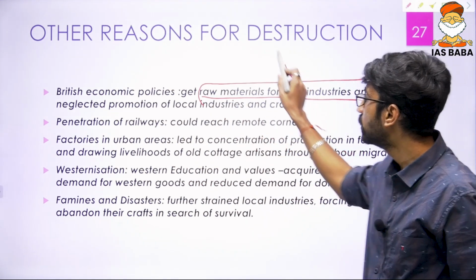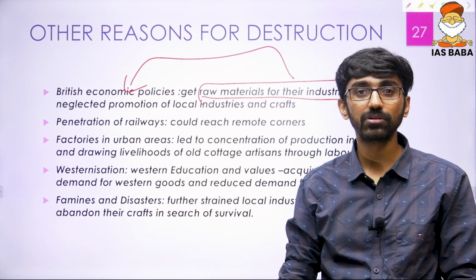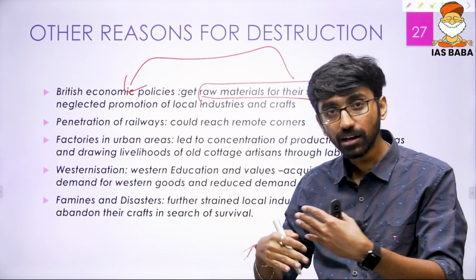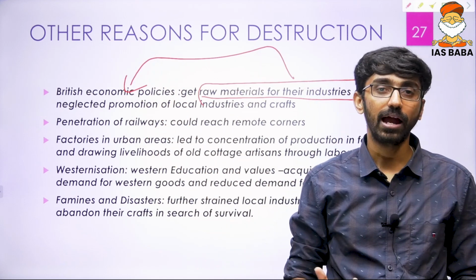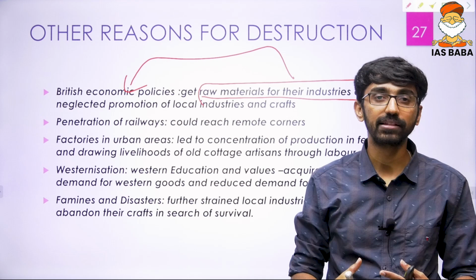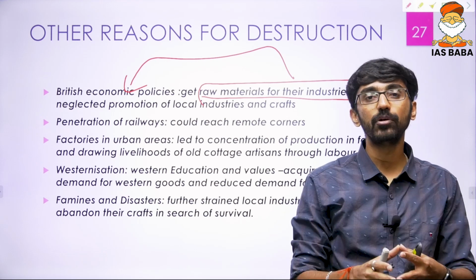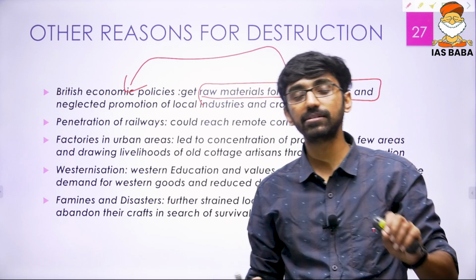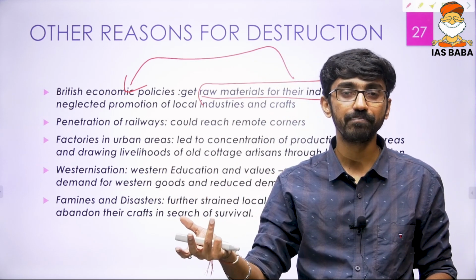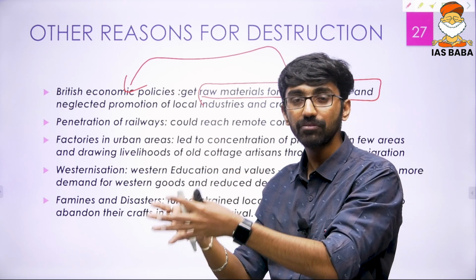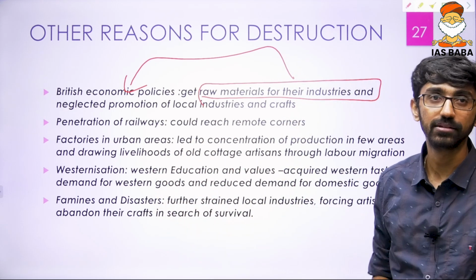And that is possible only through their economic policies, by increasing more taxes on Indian exports. At the same time, Indian raw materials were cheaply exported. That is because Britishers were ruling over India. And secondly, the infrastructure development that happened in India, that is the railways, the growth of railways. The growth of railways ultimately contributed to reaching Indian hinterlands. Now the British products, the cheap goods, could reach the Indian hinterlands. And from the remote areas, they could export the raw materials at cheap cost. That is also one of the reasons.